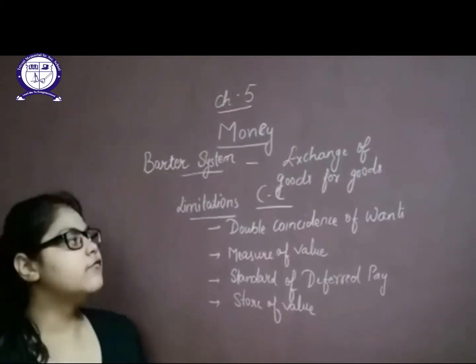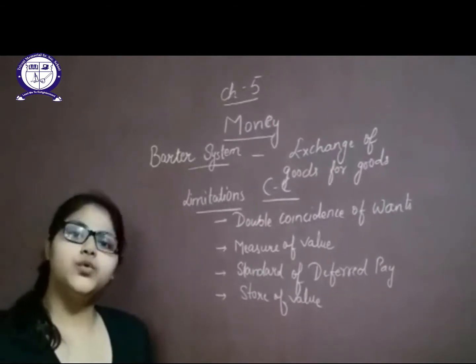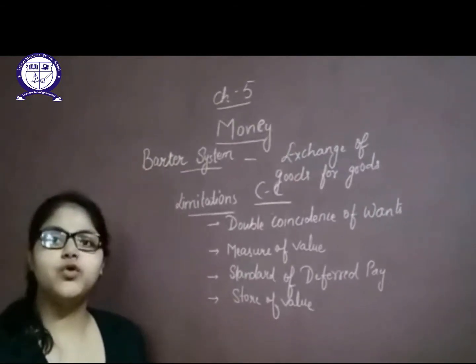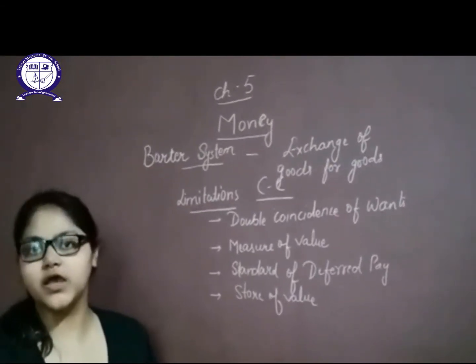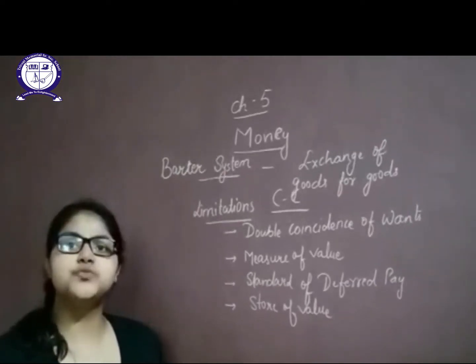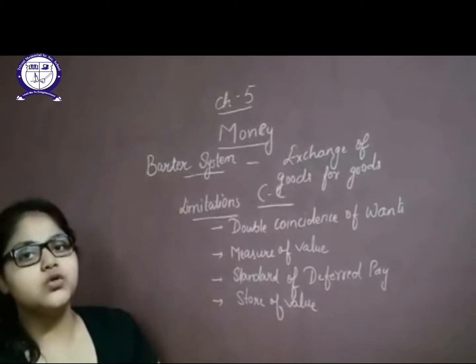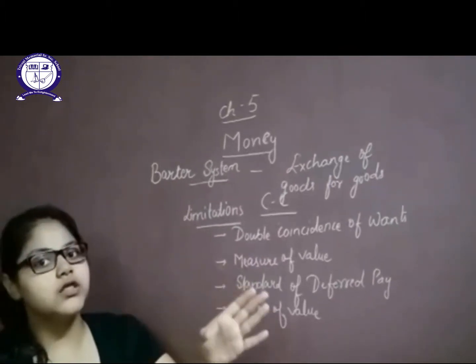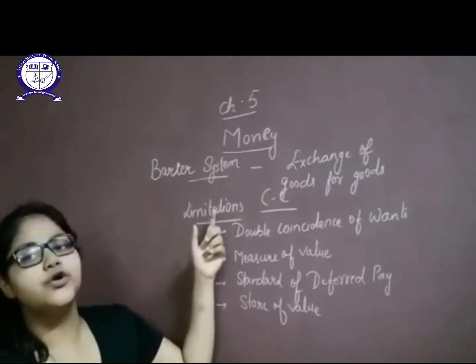In this, for example, if I want wheat, I have to go to a wheat shop and then I have to exchange something with some kind of good. For example, if I have ghee, butter, milk, I will exchange milk with wheat. So to reduce the probability that the same person will need milk also, we have to introduce money.